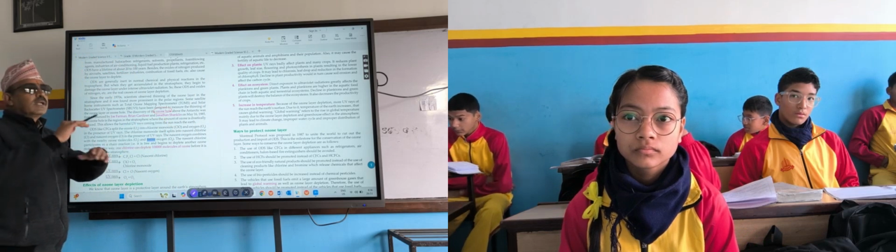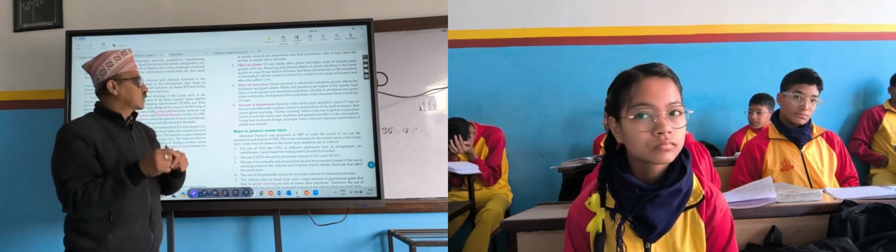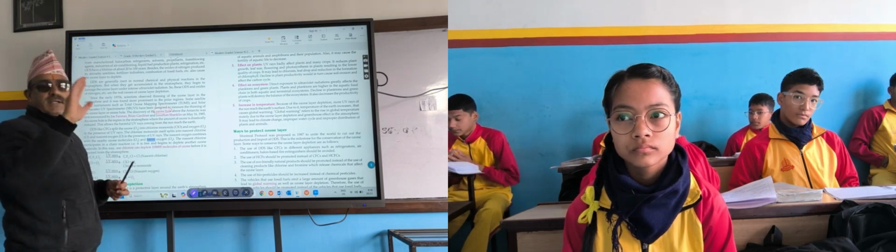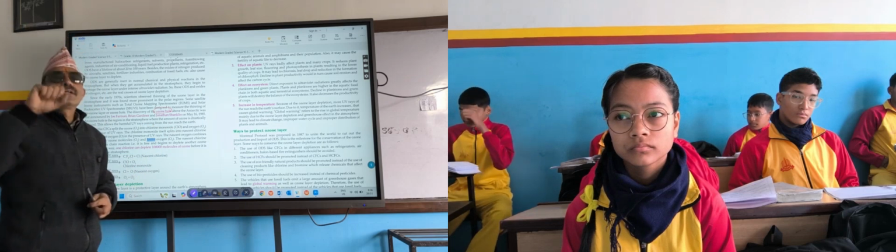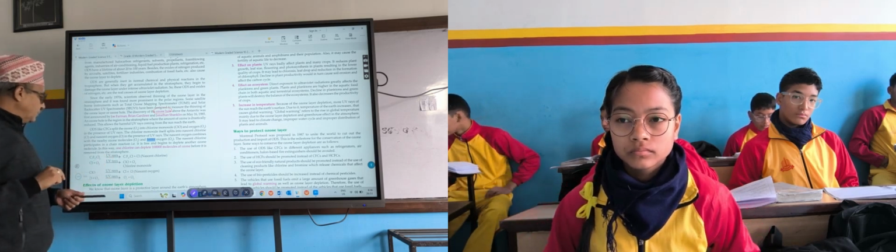And what is it called? Ozone hole. So if we continuously use ODS for a long time, then what will happen? All the ozone will finish, and nothing will be left. That is called the ozone hole. But now there is no ozone hole, but the layer of ozone has become thicker or thinner? Thinner. That is ozone layer depletion.